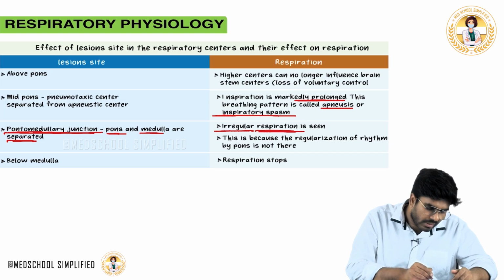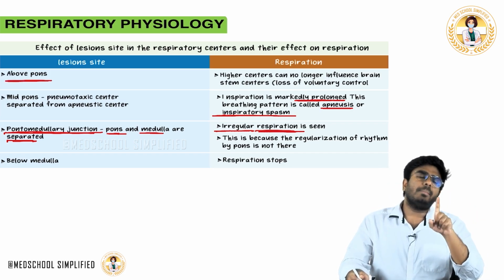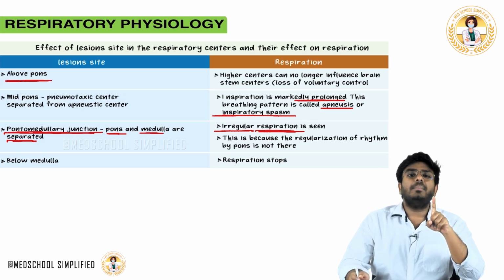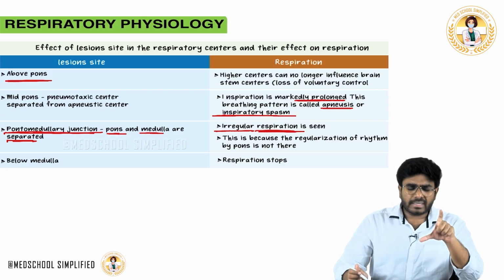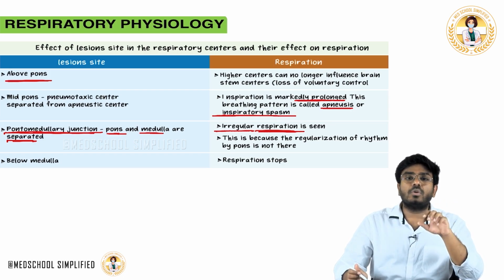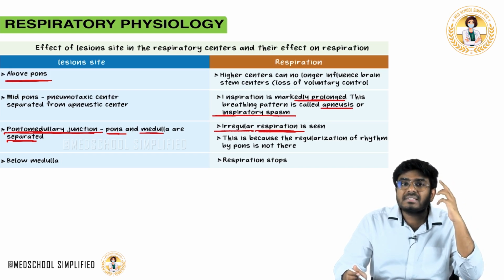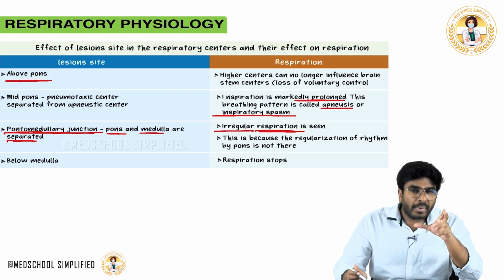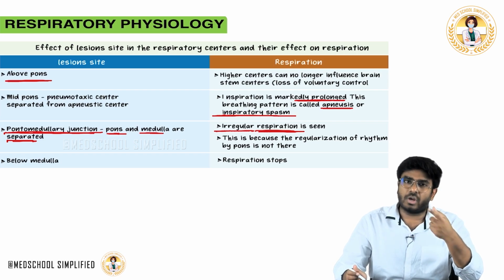Now let's talk about a lesion above the pons. Normally the pontine centers and the medullary centers are involved in controlling involuntary respiration. But you can take the respiration under your control, which means certain higher centers like the cortex can control the medullary centers or the brainstem centers, so that you can have inspiration voluntarily and expiration voluntarily.